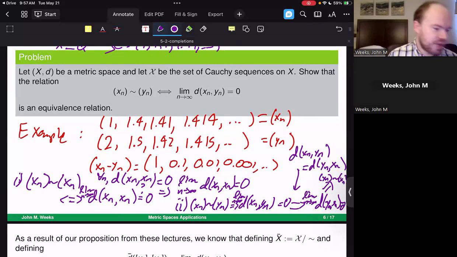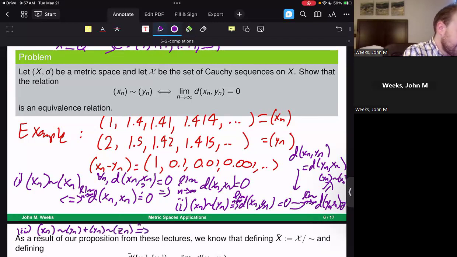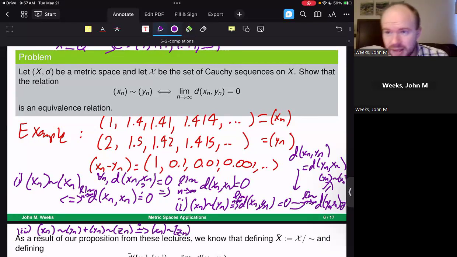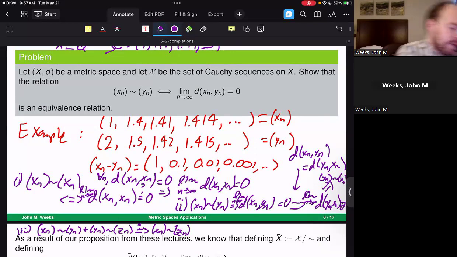Our third condition, which I have unfortunately run out of room here to talk about, is saying that if x_n is related to y_n and y_n is related to z_n, then is it the case that x_n is related to z_n? The answer is going to be yes as well, and I want you to think a little bit as to why. Why is it the case that this ends up working? Remember, we want to be able to say something about d(x_n, z_n), knowing that the limit as n goes to infinity of the distances between the corresponding elements of these sequences goes towards 0. But the triangle inequality ends up getting us what we want here.